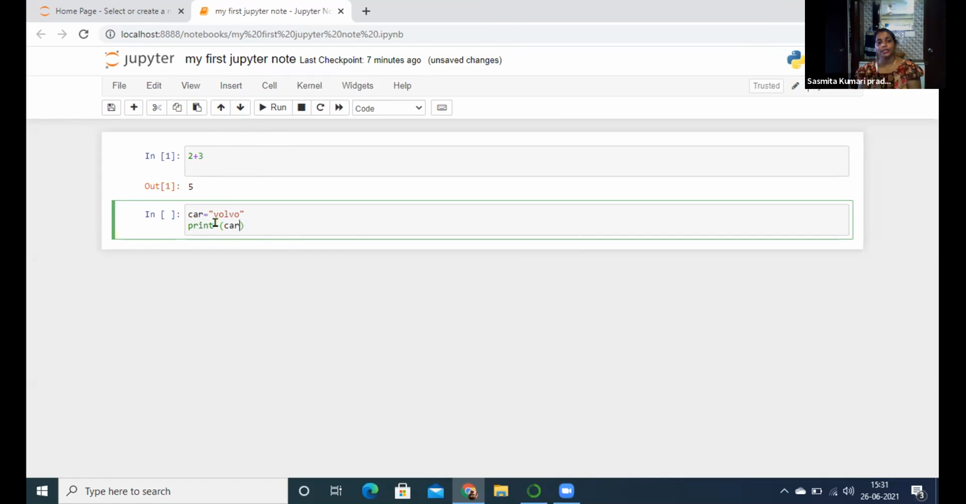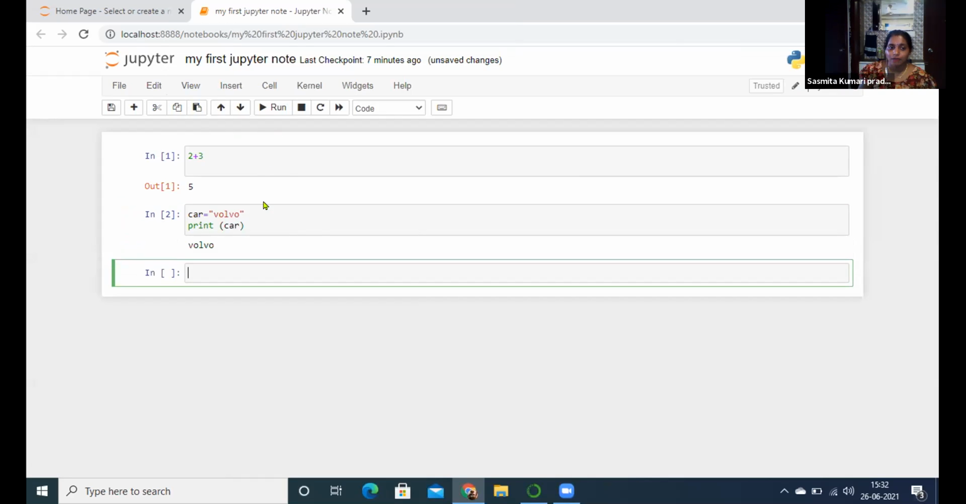Yes, ma'am. Now, the variable name we have to print. Now run the code. Run. Okay, very good. Now we got Volvo.